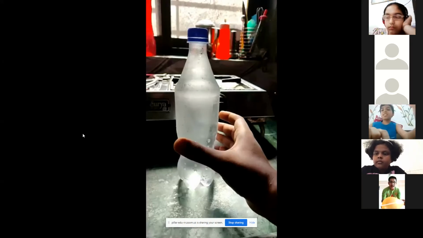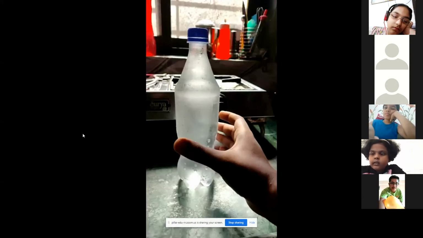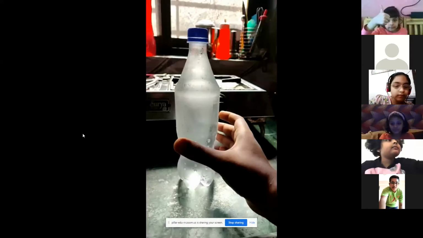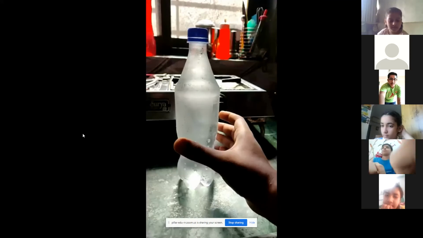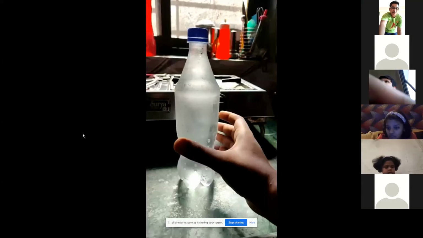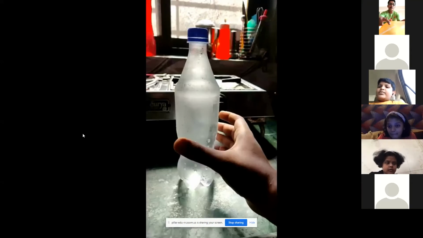As you can see, I have attached this straw. Friends, please keep quiet. Mute yourself. I'm not able to hear you properly. Am I audible enough? Maybe you have some network issue from your side. So you can see I have attached this straw to this balloon with the help of sellotape.